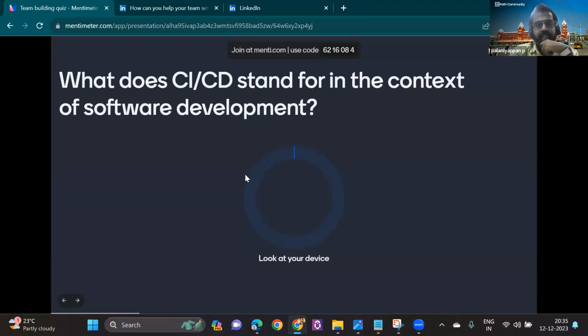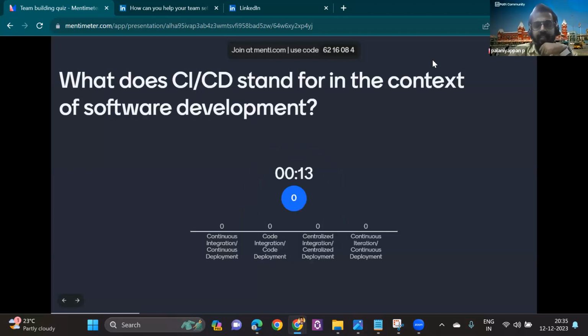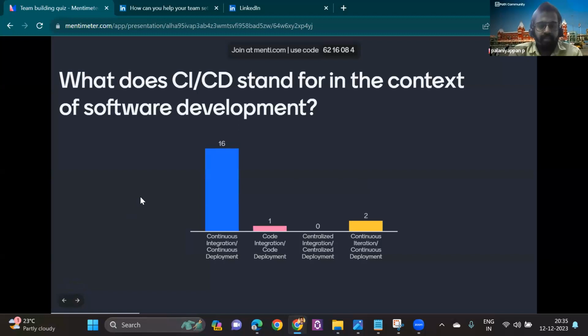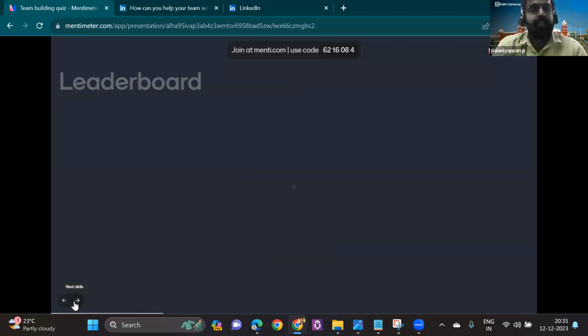So what does CI/CD stand for in the context of software development? You have 15 seconds. Cool. Okay. Continuous integration and continuous development. That's the right answer. And let's see who is on the top of the leaderboard.